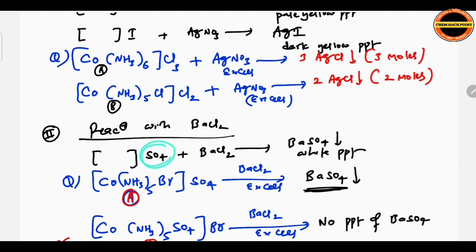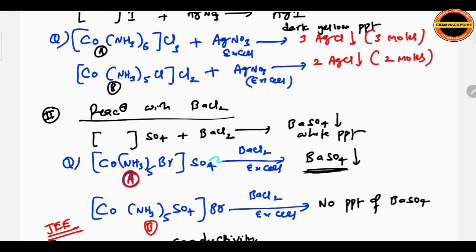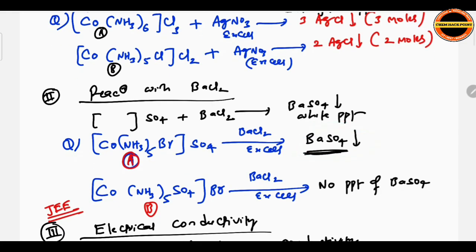Whenever there is sulfate in the outer sphere, if it reacts with BaCl2, it forms a white precipitate, BaSO4. For example, I am taking compound A, there is SO4 in the outer sphere, so a white precipitate is formed. In compound B there is no SO4 in the outer sphere, so no precipitate of BaSO4 forms. Now you can distinguish A and B. The one forming the white precipitate of BaSO4 is A, and the one not forming it is B, because there is no sulfate in the outer sphere. By using BaCl2 you can distinguish A and B.